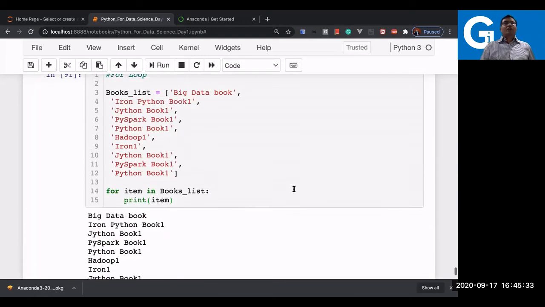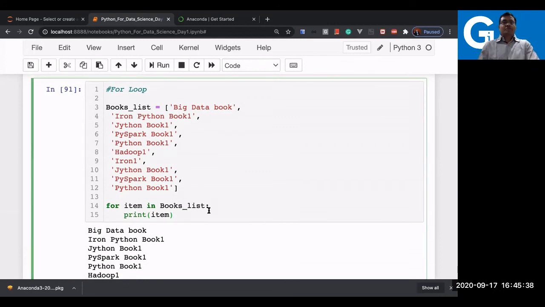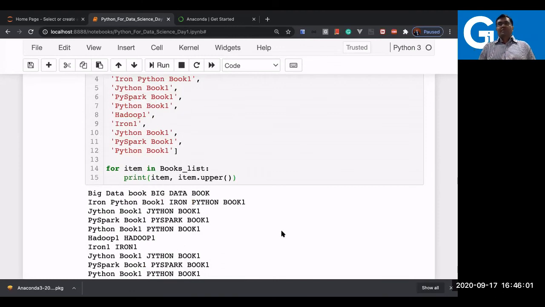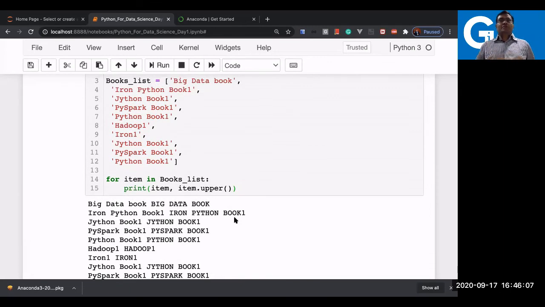You can see that all the list items got printed one by one. So in case you like to modify something, let's say item, and then you want to say item dot, I'm just trying something new now and see what happened. So what I did, I just printed two things now. One is the item itself. The second is item.upper. And all this is possible in Python in a very, very simple way using the built-in method. Like I use a string method here. Item is a string, and I just use the uppercase here now.